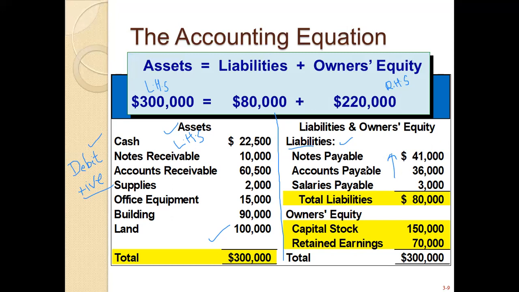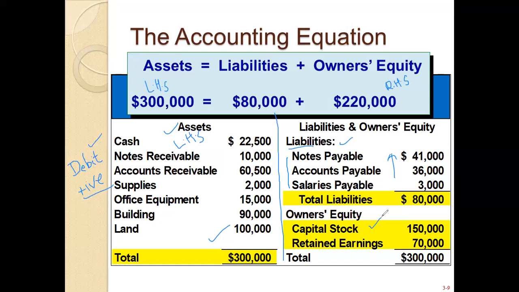It is an amount you need to pay at a future time. It is a credit amount, your supplier's or vendor's amount, your creditor amount, the amount that you basically get in the form of a loan. All these amounts you need to pay at a future time. So we can say it is account payable, salary payable, note payable, debt financing, whatever. If we talk about owner's equity, it is also capital stock.